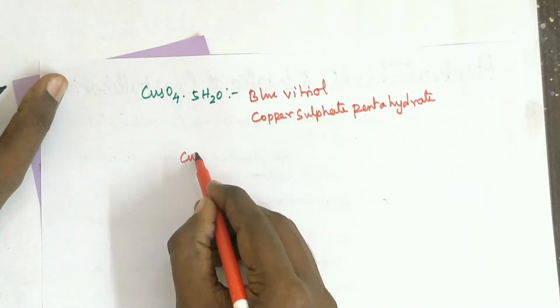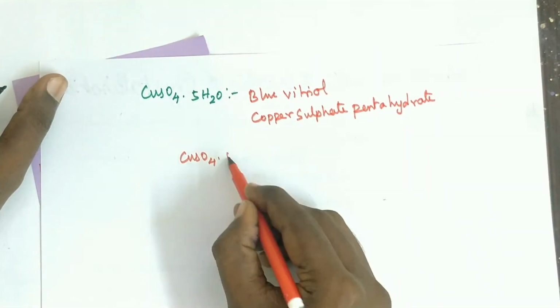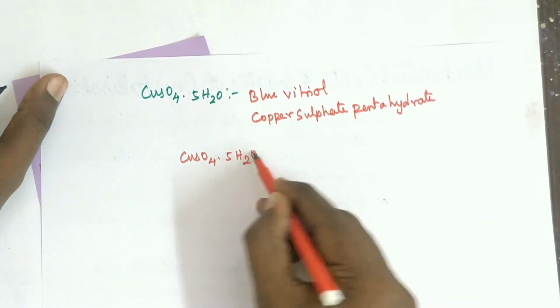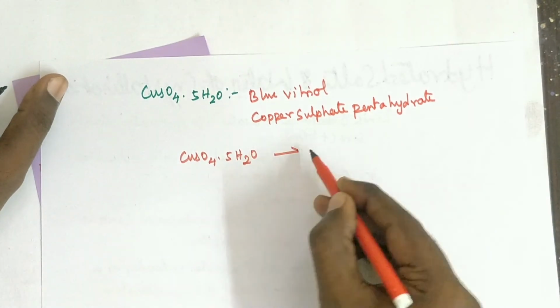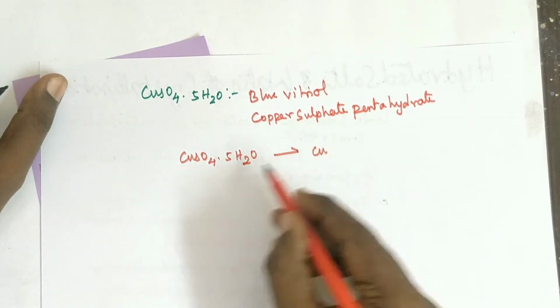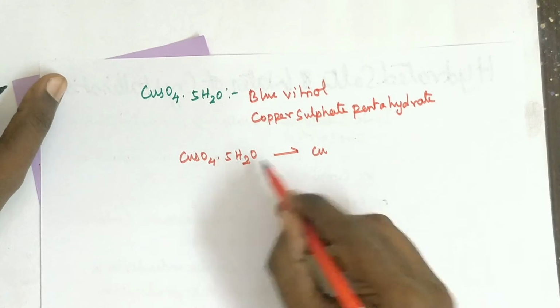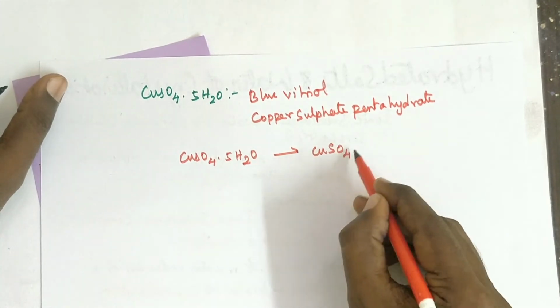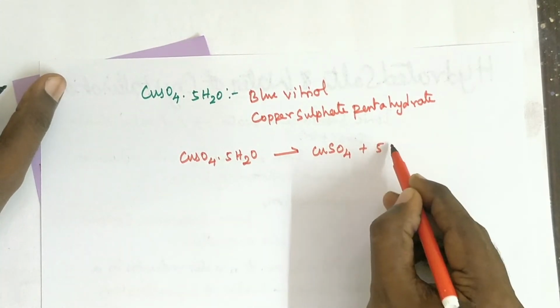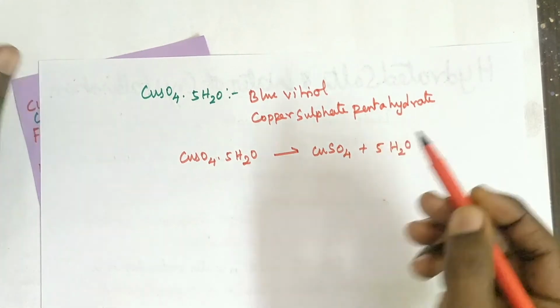This salt, CuSO4.5H2O, on heating loses all the 5 molecules of water, so it forms CuSO4 plus 5H2O.